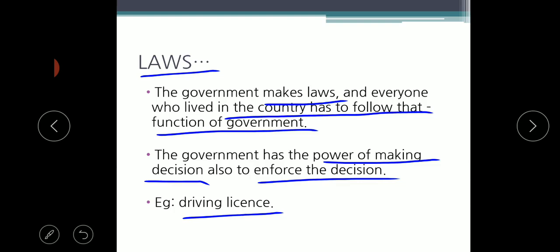Right, children? Enforcing the decision means some staff or some people are appointed for checking the license. That is how the government enforces it. If they do not have a proper driving license, they can be punished by the government. They can be taken to court and they can be punished. This is one of the main functions of the government.